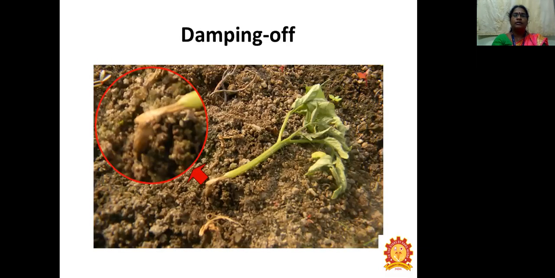See, this is the picture of damping off symptoms. We can see a shriveled and water-soaked lesion on the collar region of the seedling. So this is the tomato damping off.